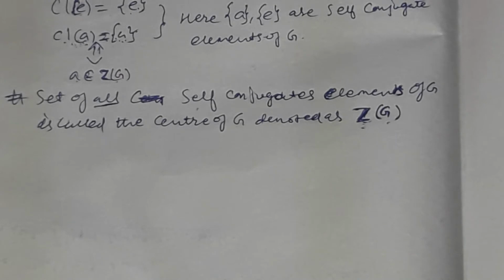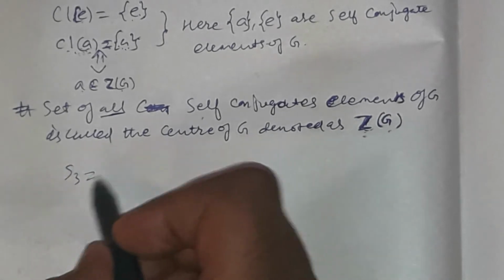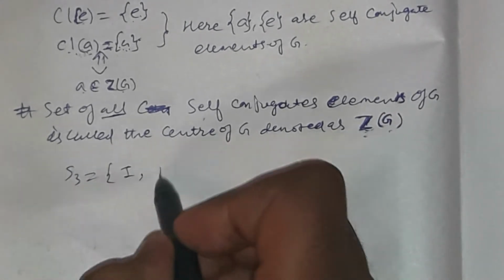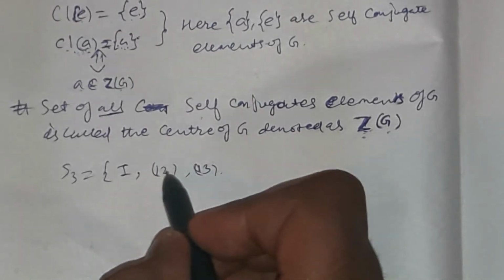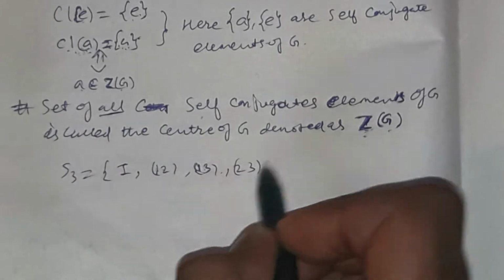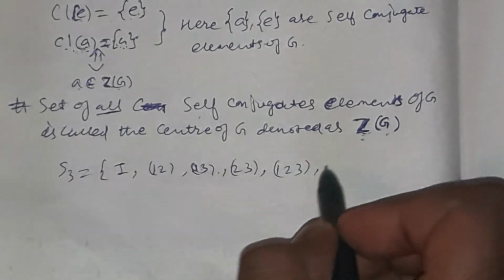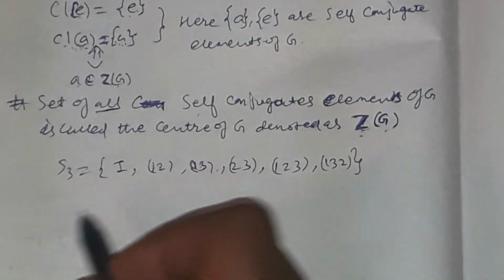Let us take S3, the symmetric group of degree 3, which contains the identity, (1 2), (1 3), (2 3), (1 2 3), and (1 3 2). This is my symmetric group of degree 3.